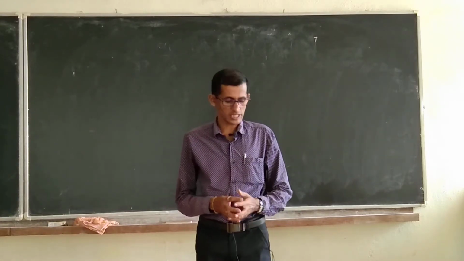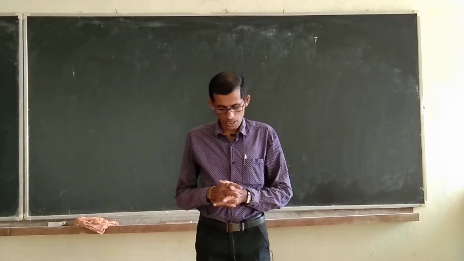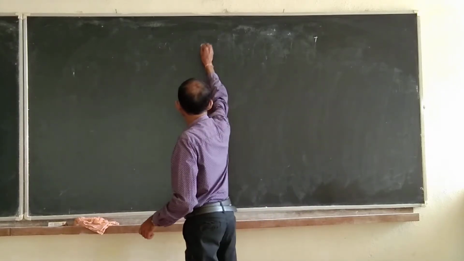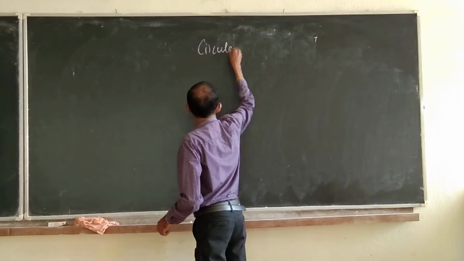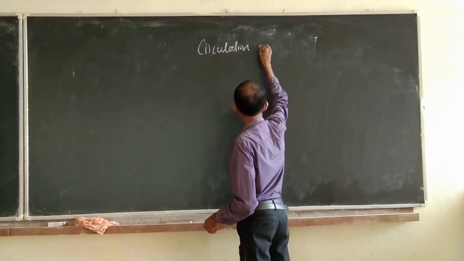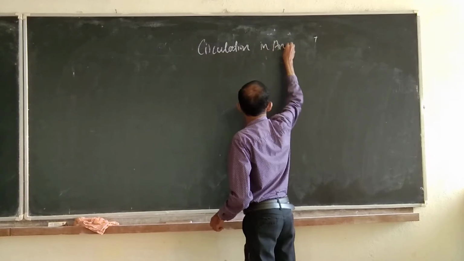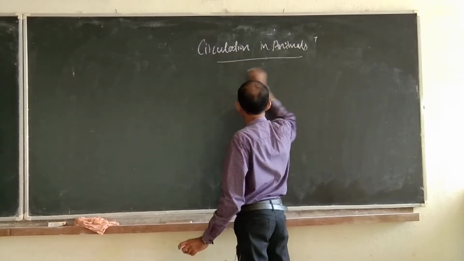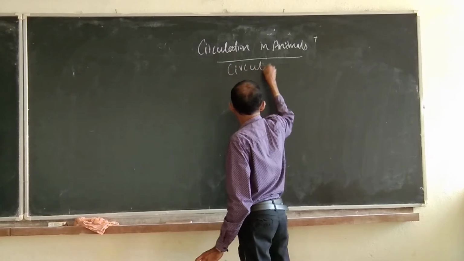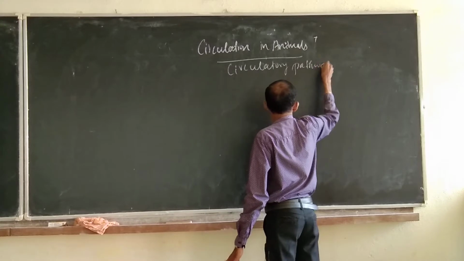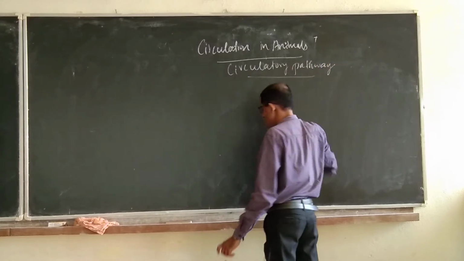Now, I am going to continue the class with respect to circulation in animals. Under that, the circulatory pathway.